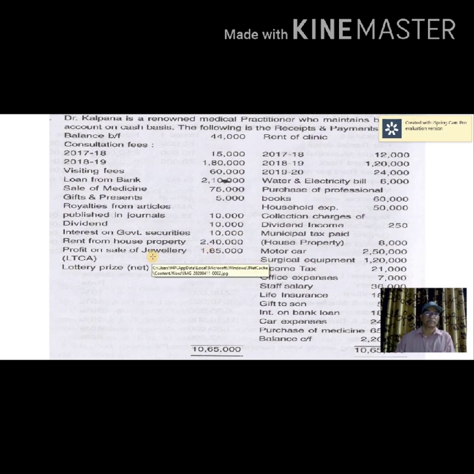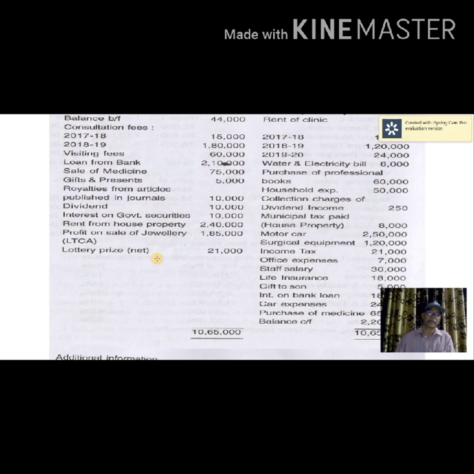Lottery price, this is an item relating to income from other sources, so not to be taken as receipt while computing professional income. So that will fall under income from other sources, there it should be grossed up. In the case of winning from a lottery, there is a TDS, tax deducted at source, and that is to the extent of 30%. Therefore, while computing the gross total income, that should be grossed up. That is 21,000 into 100 by 70. That way you have to calculate.